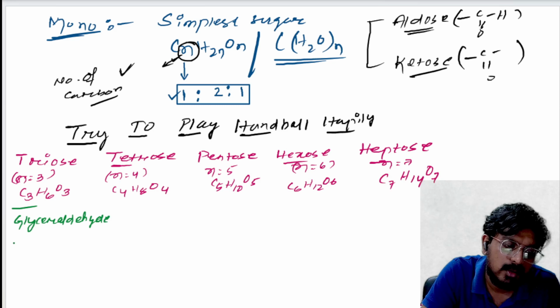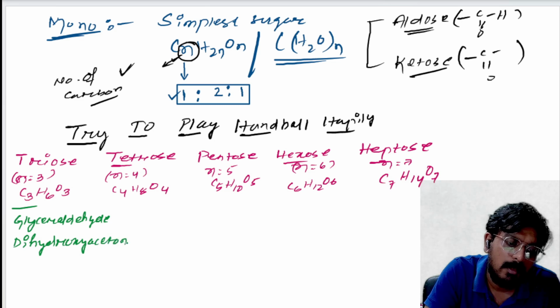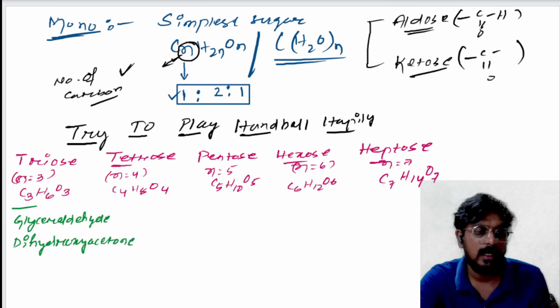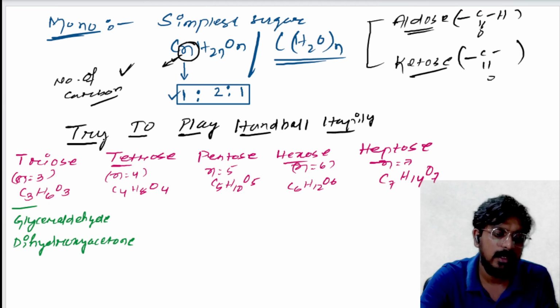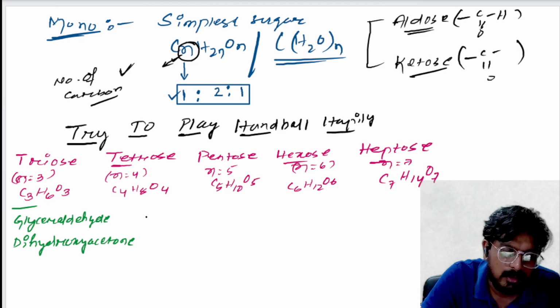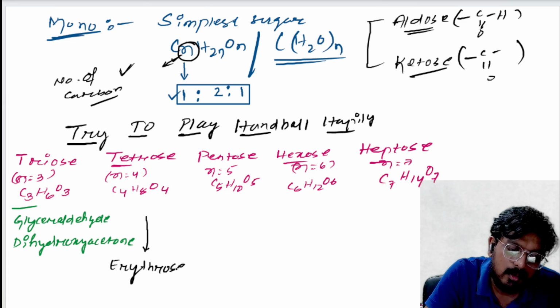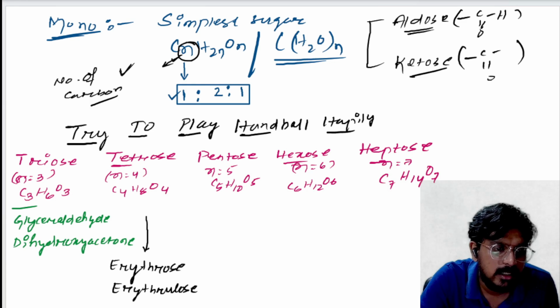Okay, another one is dihydroxyacetone. We will discuss it when we talk about glycolysis, because these two are intermediates in glycolysis. Next is tetrose. In case of tetrose, the examples are erythrose and erythrulose. Next is pentose. What is the example of pentose?